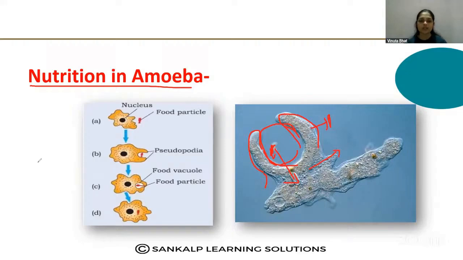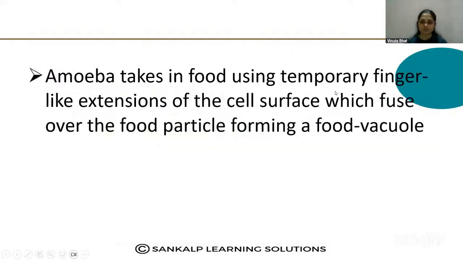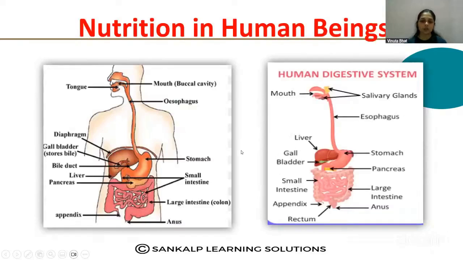So this is how nutrition takes place in amoeba. Amoeba takes in food using temporary finger-like extensions, as I have already explained, and the surface fuses over the food particle, forming the food vacuole.